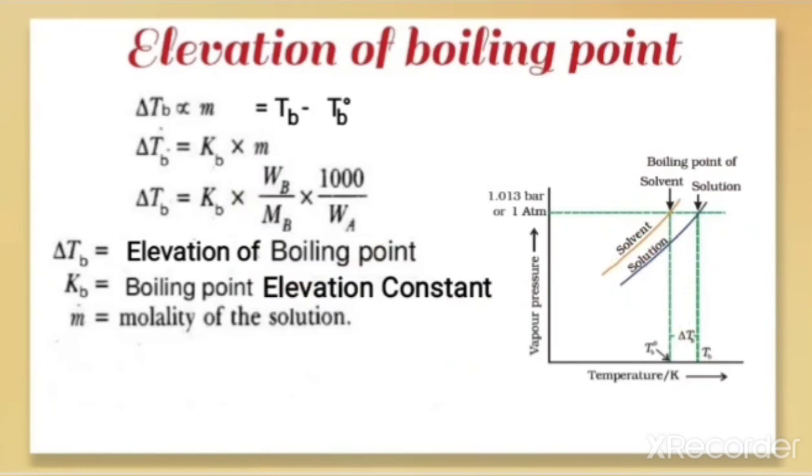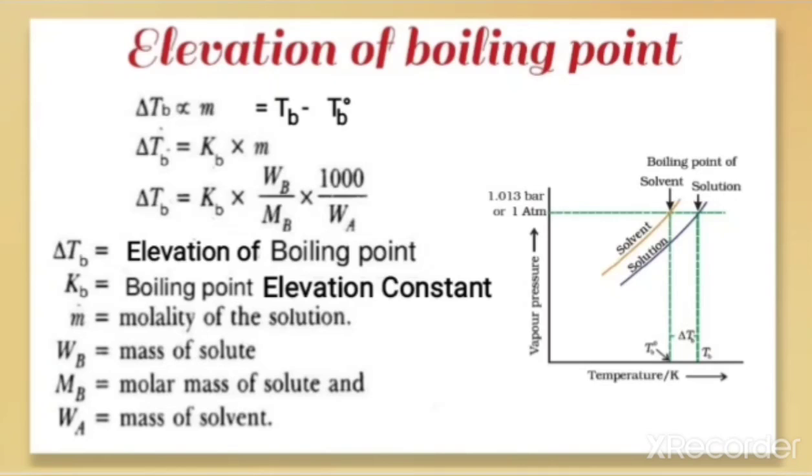Now we got the formula for delta Tb. So let us write what the terms are here. Delta Tb is the elevation of boiling point, Kb is the boiling point elevation constant, m is the molality of the solution, and WB is the given mass of solute, MB is the molar mass of solute, and WA is the given mass of solvent.